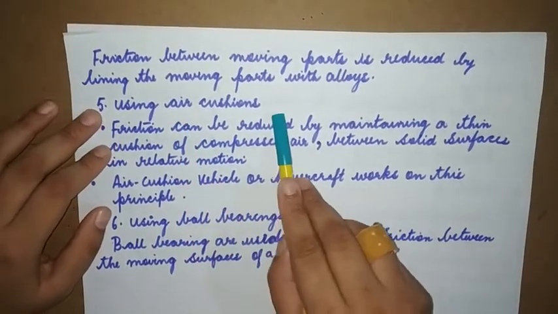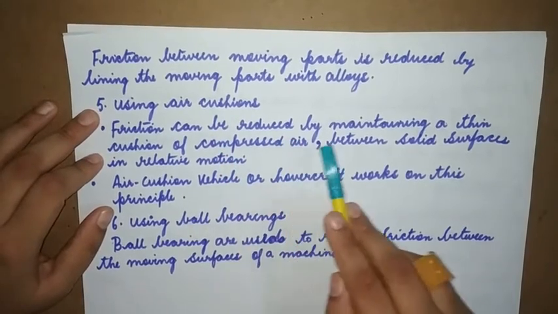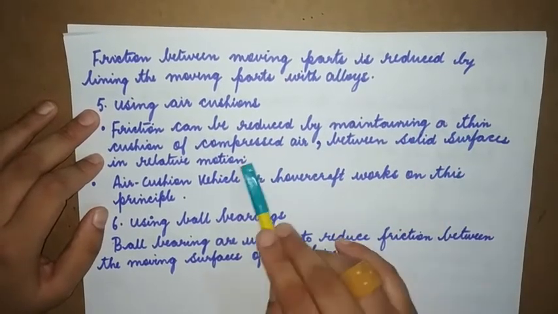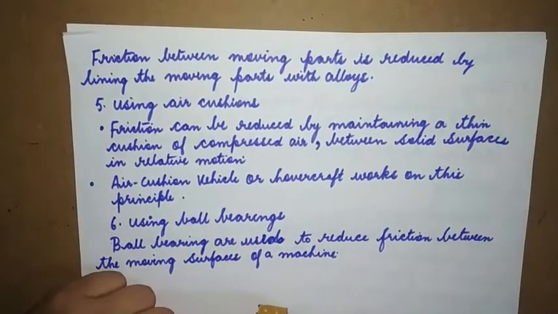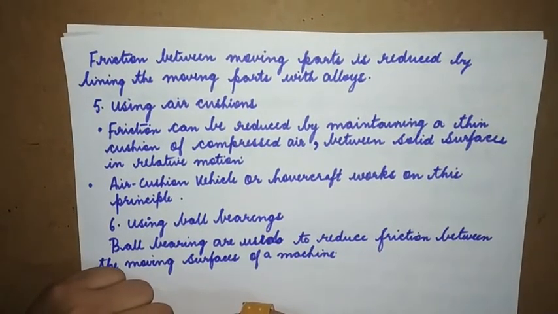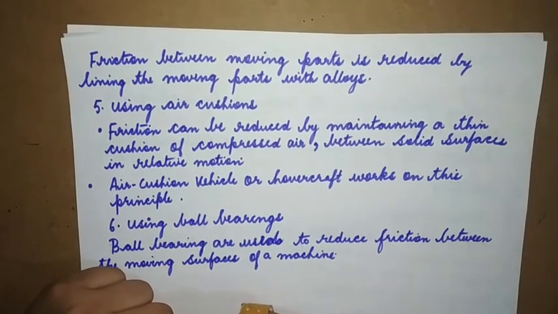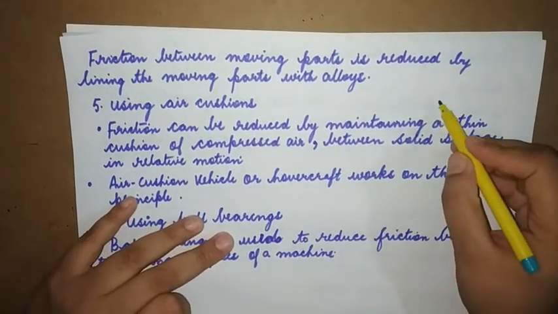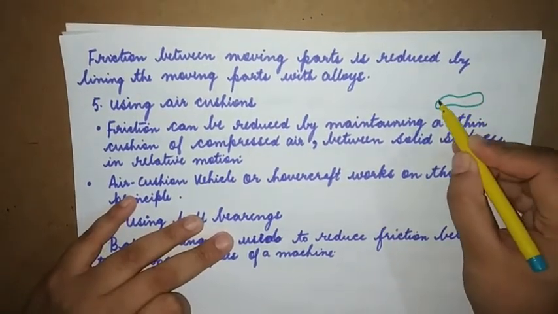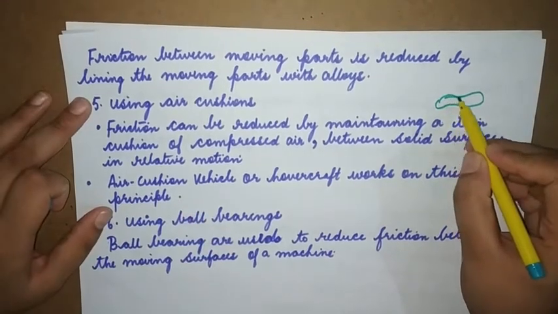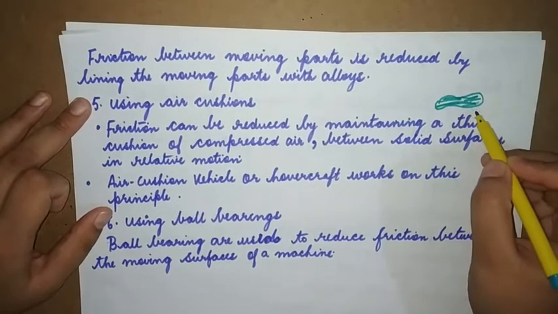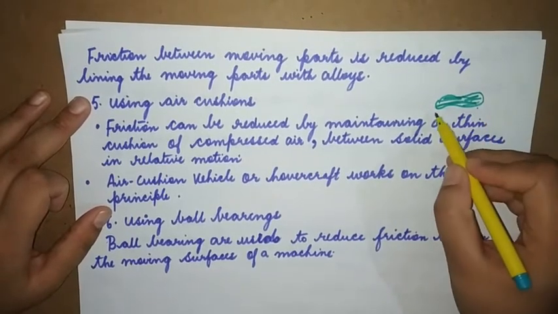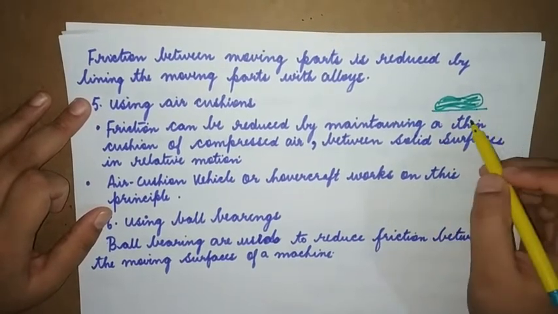Using air cushion. Friction can be reduced by maintaining a thin cushion of compressed air between solid surfaces in relative motion. So hovercraft, you have a picture of it in your textbook. It has got a layer of compressed air, and this air cushion is in contact with the surface.